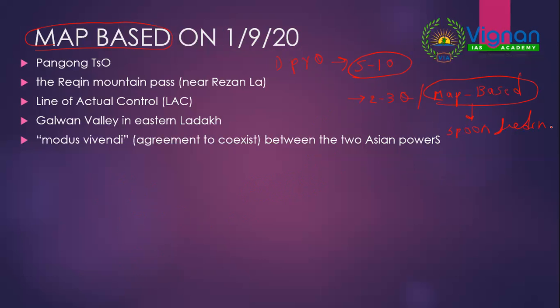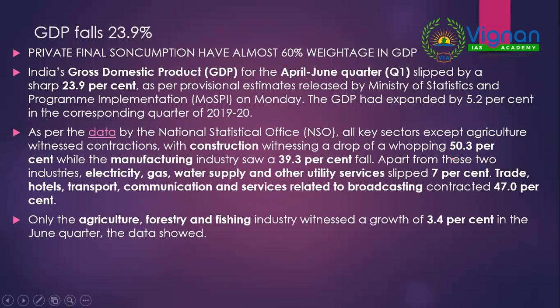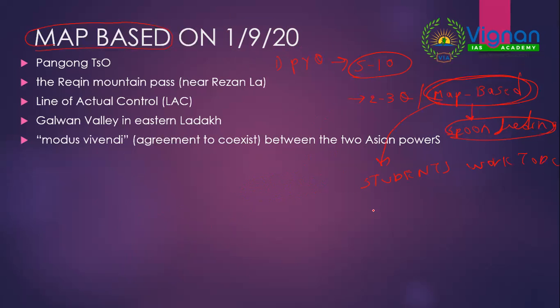Map based work is for the students to do, because unless you yourself open a particular map, be it the Indian map or world map, you won't be able to locate all the rivers. It's not like normal material where we just give the pictures and you memorize it. It's not that way.